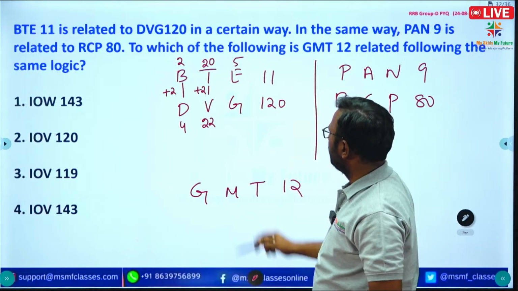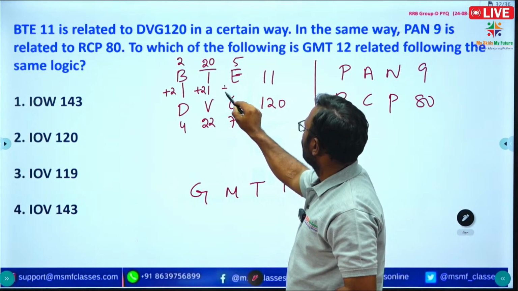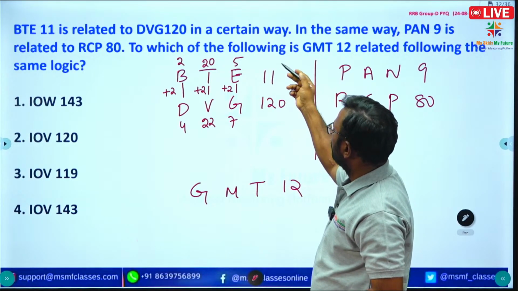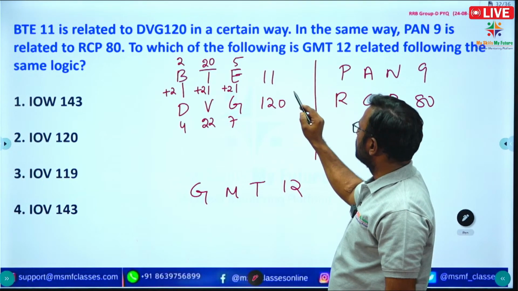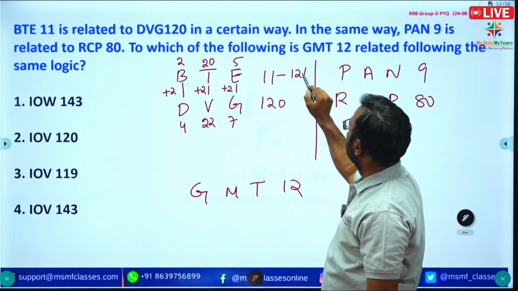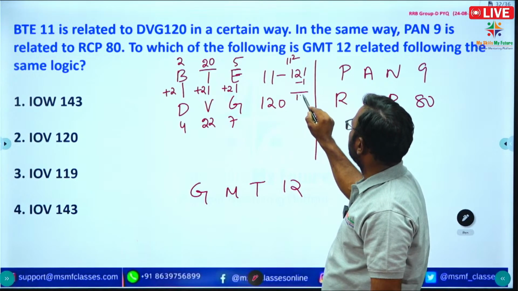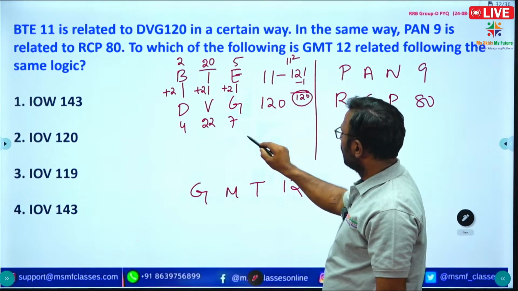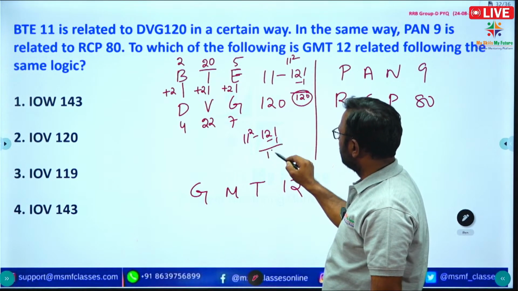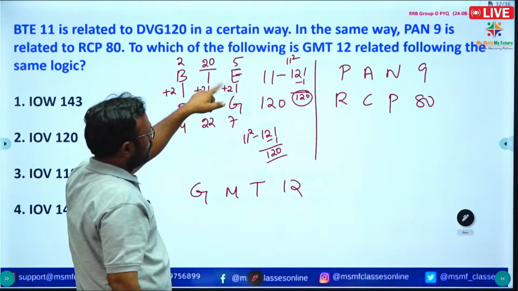Here E is 5, here G is 7, so 5 plus 2 is 7. Here 11 is there, here 120 is there. 11 squared is 121, minus 1 we are getting 120. So here they have written 120. So plus 2, plus 2, plus 2.